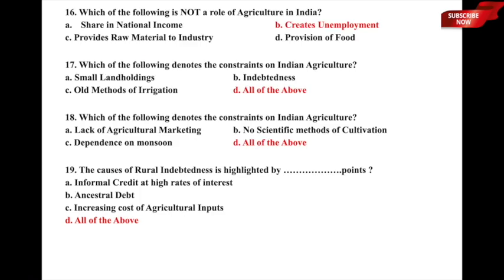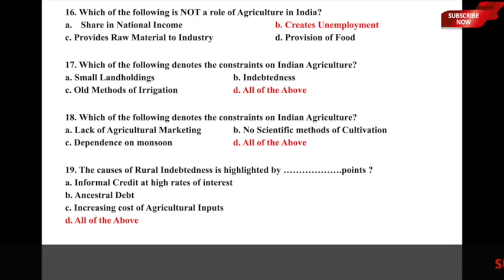Let us now move to the next one. Which of the following is not a role of agriculture in India? A "not" sort of question. Which of the following is not a role of agriculture in India? And the underlying options are A, it has a share in national income, B, it creates unemployment, C, provides raw materials to industries, D, it also provides food.